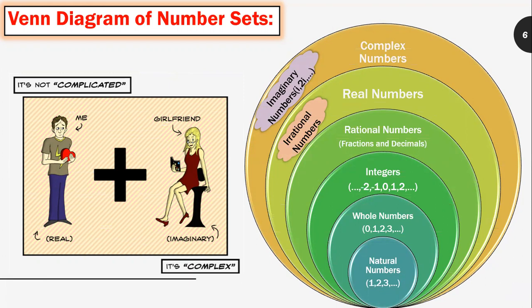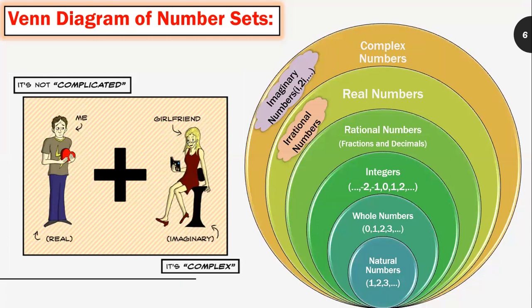A rational number can be made by dividing two integers, that is, it can be in the form of p by q, where p and q are integers and q is not equal to 0. An irrational number is a real number that cannot be written as a fraction of two integers. Examples of irrational numbers are pi, e, or square roots of many numbers.